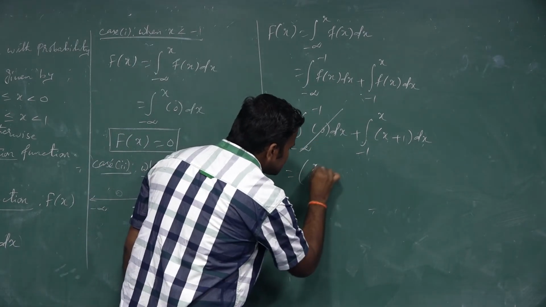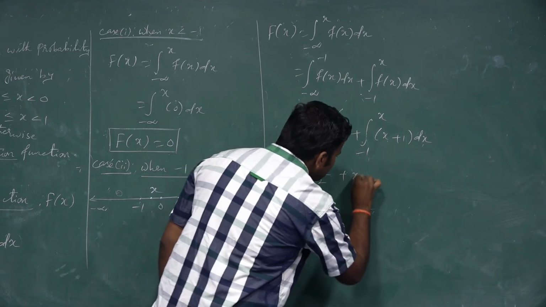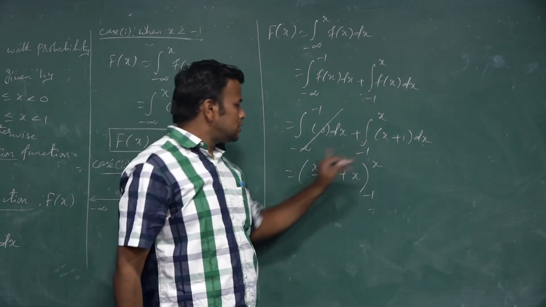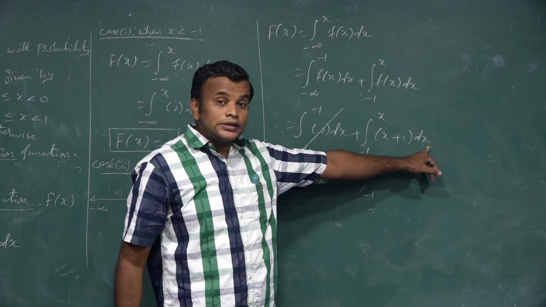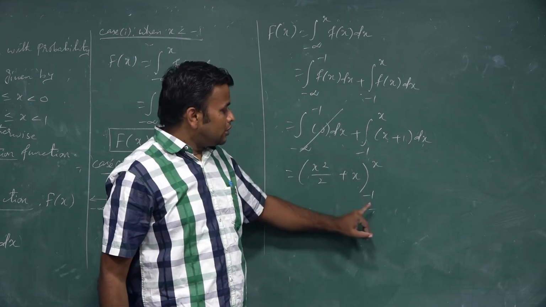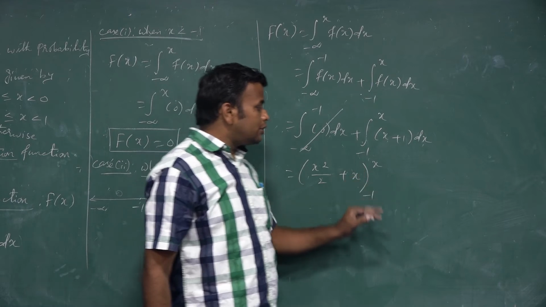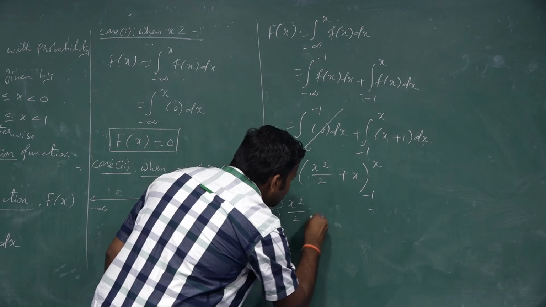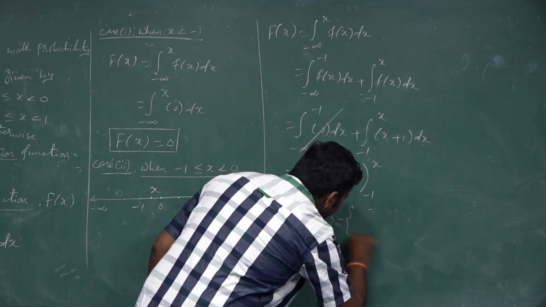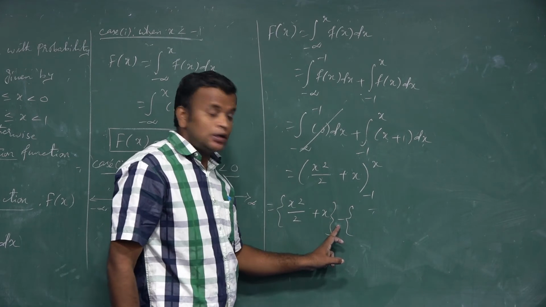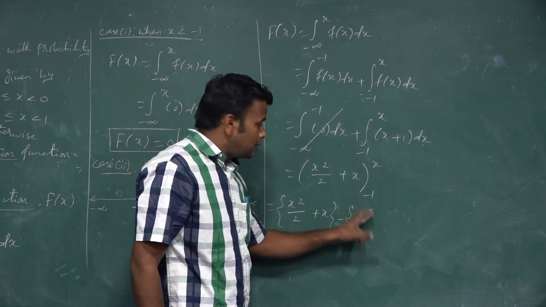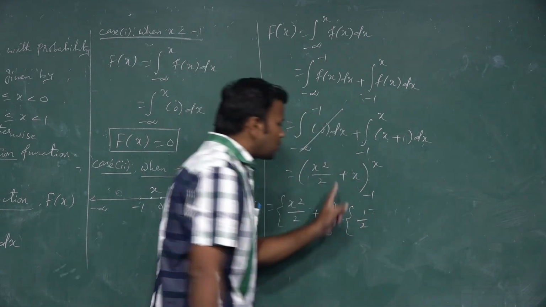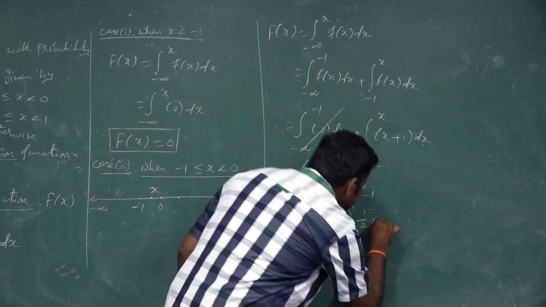The integral of x is x square by 2, plus x, with limits minus 1 to x. The integral of x is x square by 2, plus the integral of 1 dx, which is x. The upper limit is always x, so we replace x and get x square by 2 plus x, minus the lower limit. The lower limit value is minus 1. Minus 1 the whole square is 1, so 1 by 2, plus the value of x is minus 1.